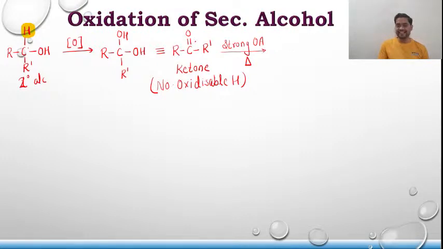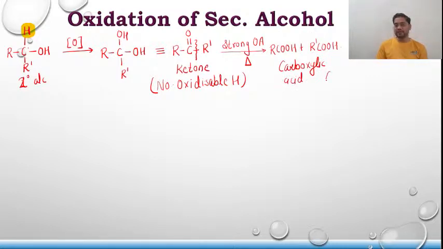In this case, there is a cleavage of this bond, and the product formed is RCOOH plus R dash COOH. They both will form what? Carboxylic acid. Two segments will be forming, and both are carboxylic acids.